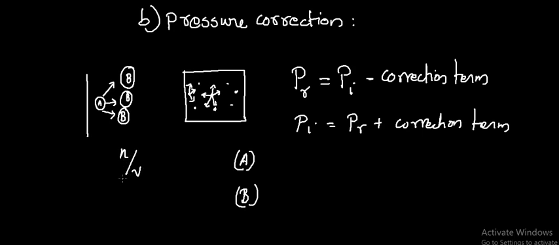The net force of attraction is therefore proportional to the concentration of A-type molecules, that is Ca, and also of B-type molecules.